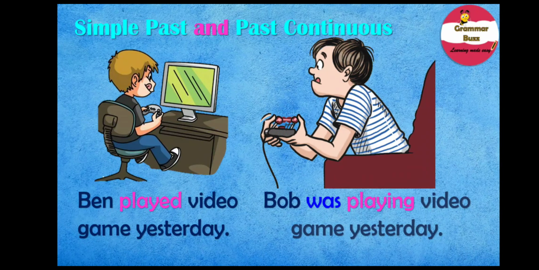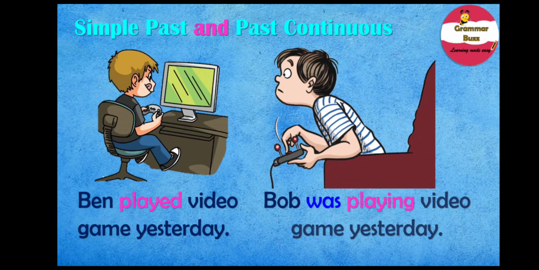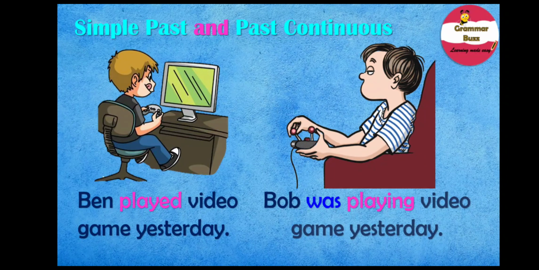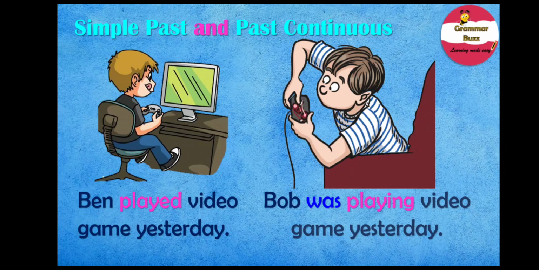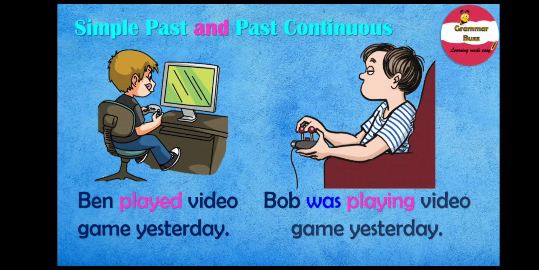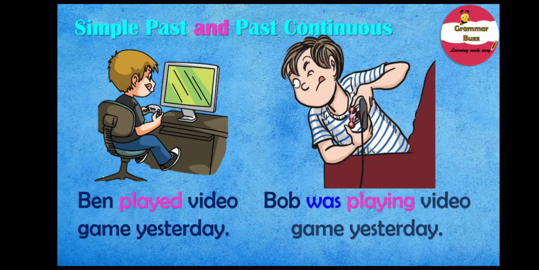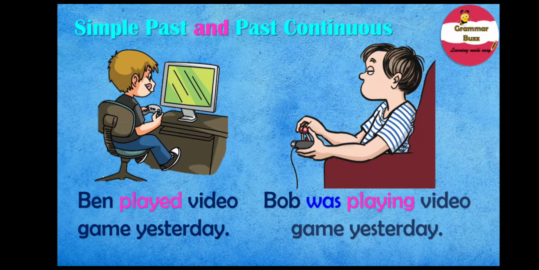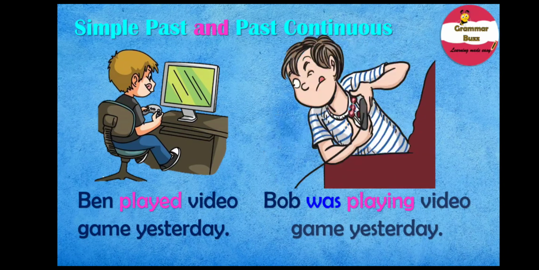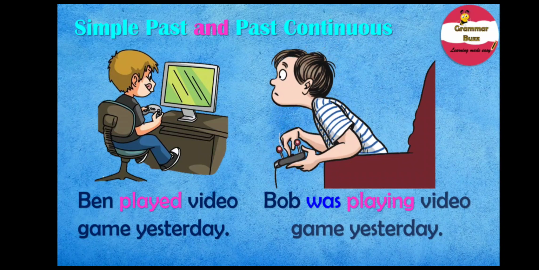That is, an ing is added to the base form of the verb when they are used in a sentence in past continuous tense. Well, remember to add a was or a were. Playing is the past progressive or past continuous form of the verb, which is used to show that an ongoing action was happening in the past.